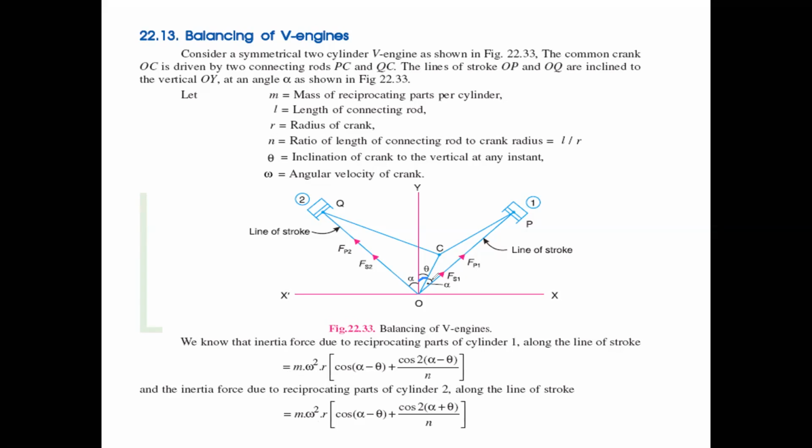Because the angle of the crank to the line of stroke is alpha minus theta, so theta is replaced with alpha minus theta in both places. Now the inertia force due to the reciprocating parts of cylinder 2 is m omega square r into cos alpha plus theta plus cos 2 into alpha plus theta by n, because the angle between the crank and the line of stroke is alpha plus theta.